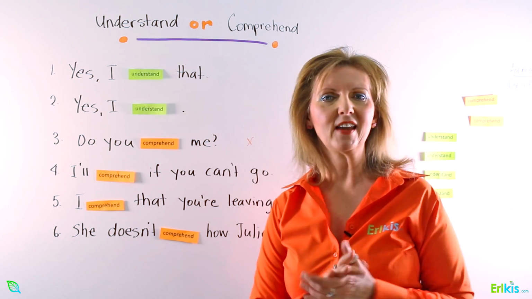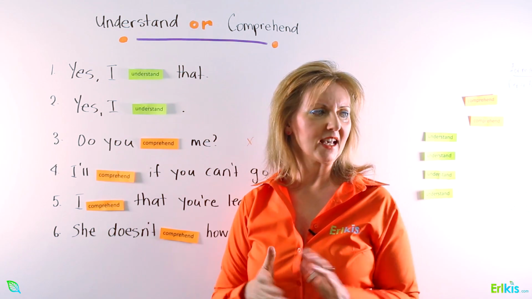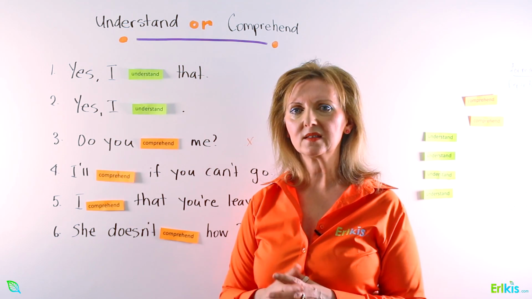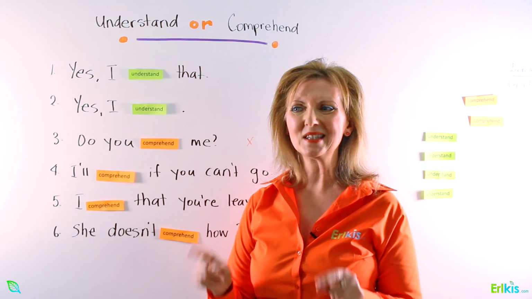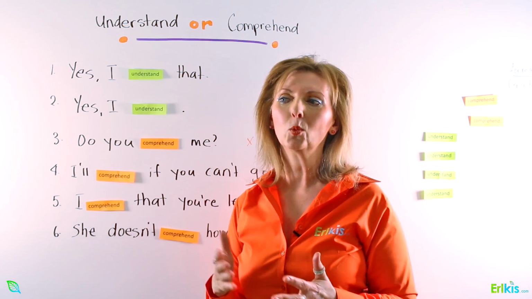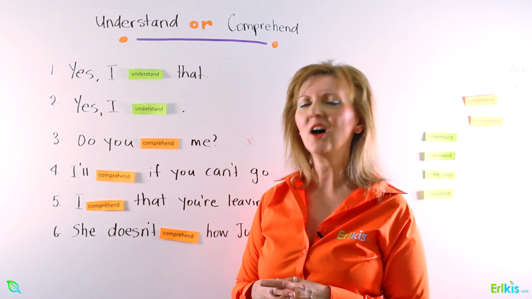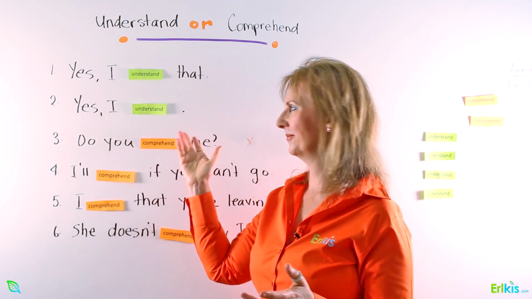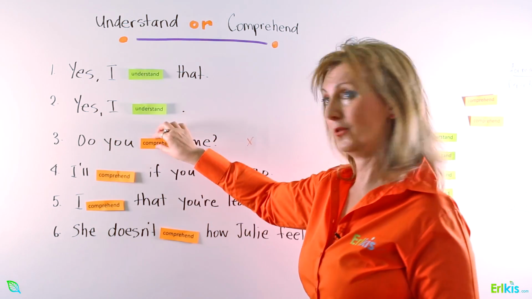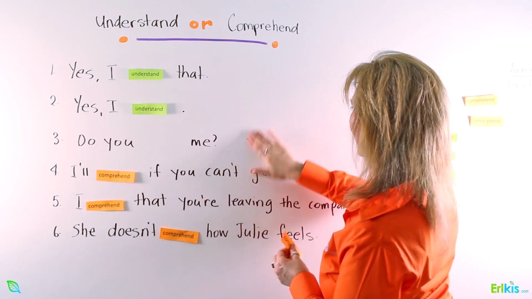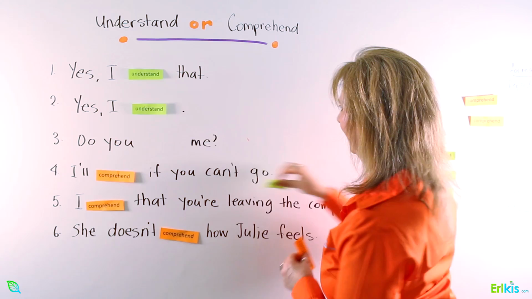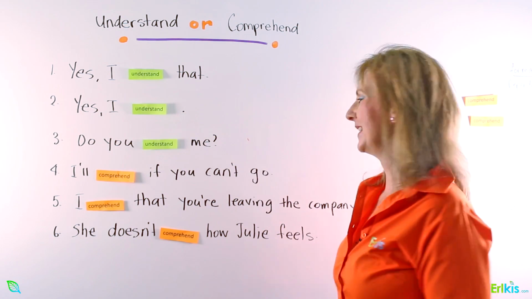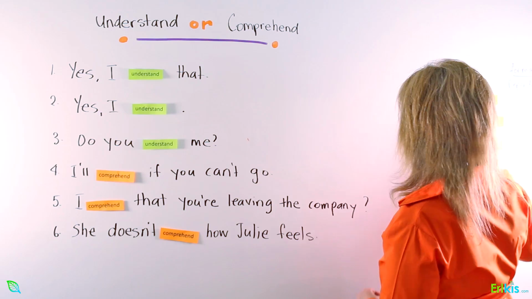Oh, I had a fantastic weekend, and we had to catch the bus down to the beach, but we missed the 2:07, but we managed to get on the later bus. Oh, yes, I understand. For example, do you comprehend me? Do you understand me? That's what a native speaker would say.